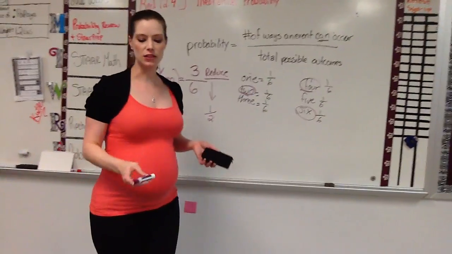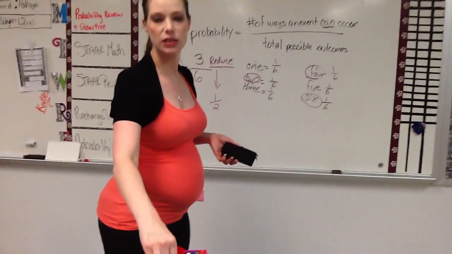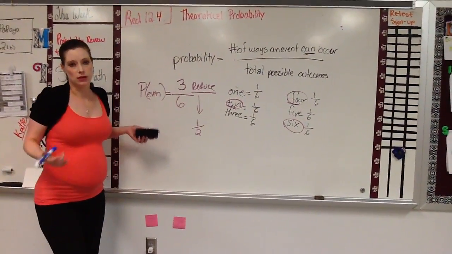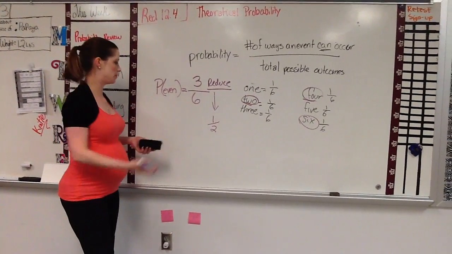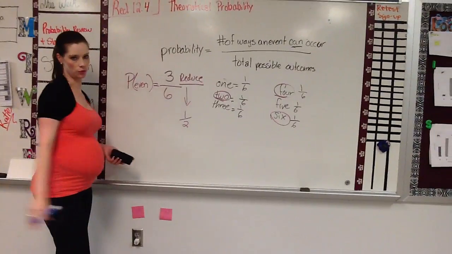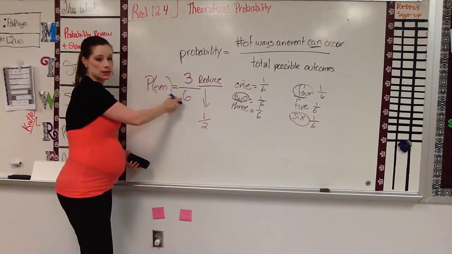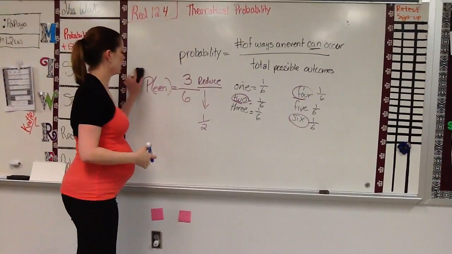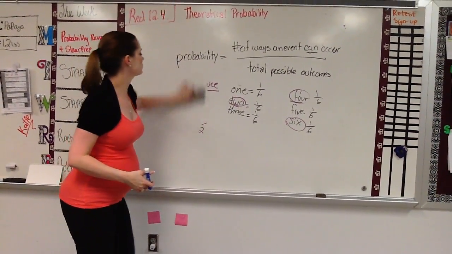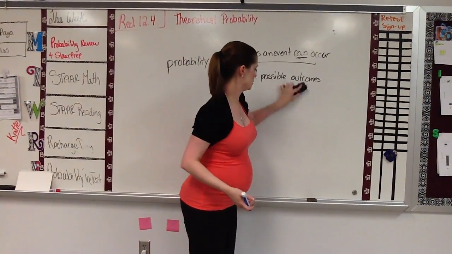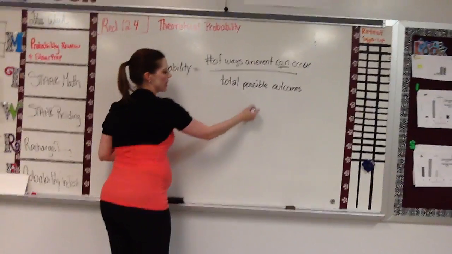Now, the next thing you want to know about is called a complement, or the opposite. The complement is the opposite of things happening. So, for example, the probability of getting an even is 1 out of 2, or 3 out of 6. Its complement would be the other things of it not happening. So let's look at one that's a little different here. What if we have a spinner?